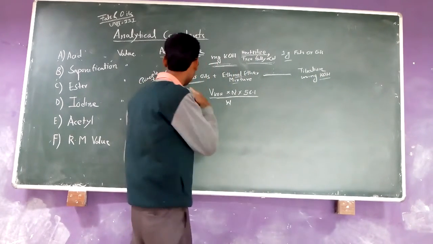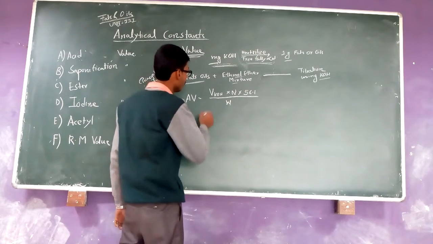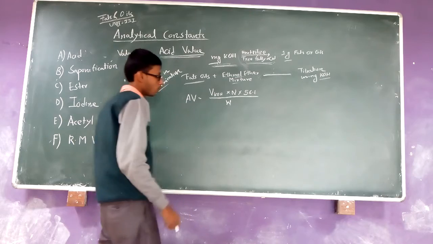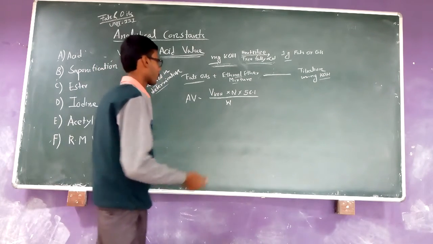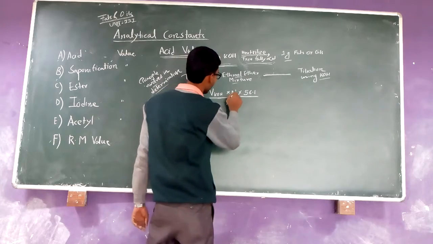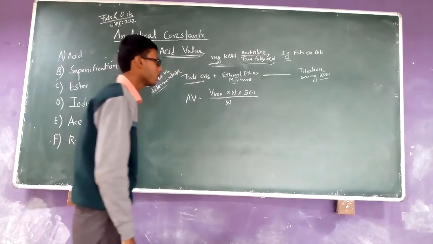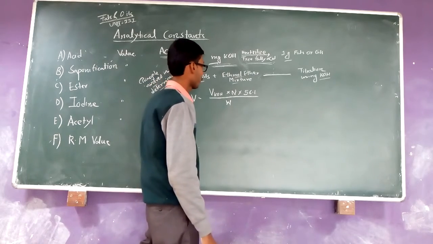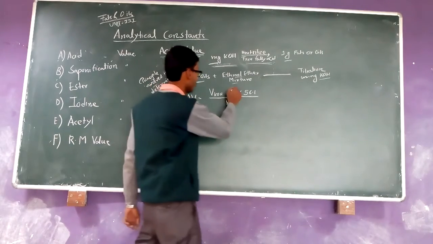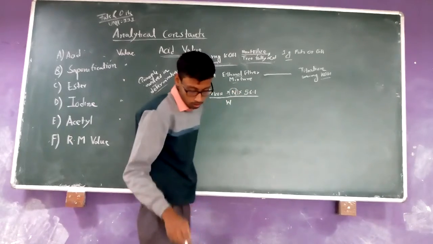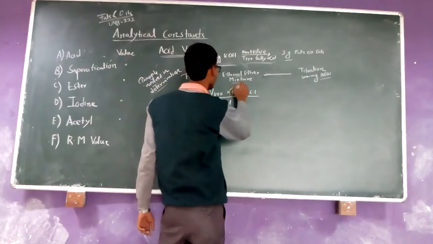Volume of the KOH required to neutralize the free acid present in the fats and oils, multiplied by N, equal to the normality of the KOH solution, multiplied by 56.1, divided by the weight of the sample.